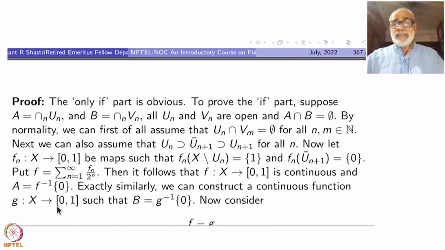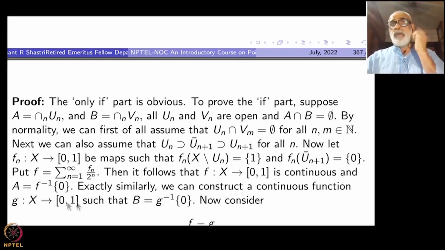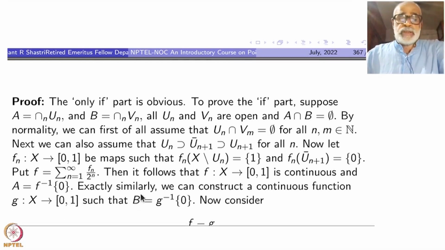Okay. Similarly, we can construct a continuous function g from x to [0, 1] such that B is precisely g inverse of 0. All that you have to do is the same construction, do it with Vn's, that's all. Okay. So you have two different functions. I want a single function to do that job.